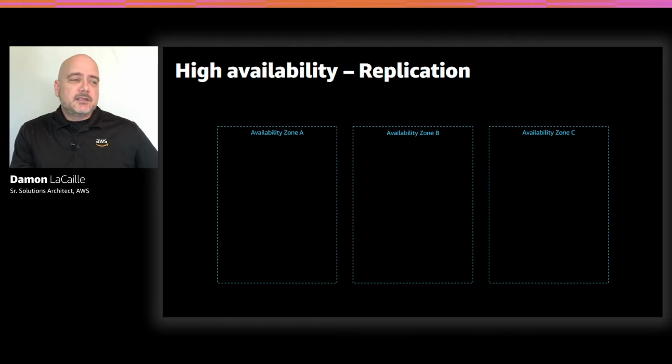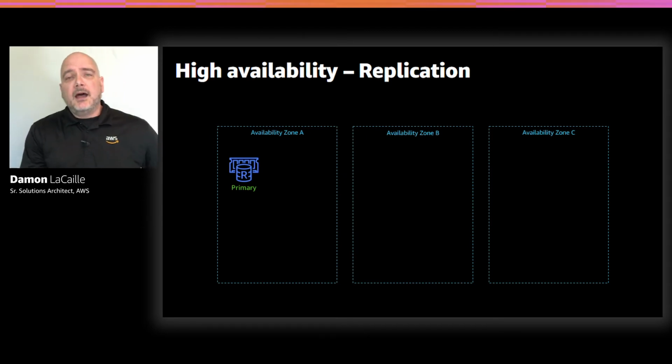So let's take this typical deployment. Here we're in a region with 3 availability zones. Now we create the cluster, and you can choose which AZ each node is going to go into if you like, or you can let Elasticache choose for you, which is what I would actually suggest if you don't have specific requirements otherwise. And let's see, we have a primary here in zone A, and we have 2 read replicas, one each in zone B and zone C. We can also see that the data is being replicated from the primary node in zone A to its associated replicas in the other zones.